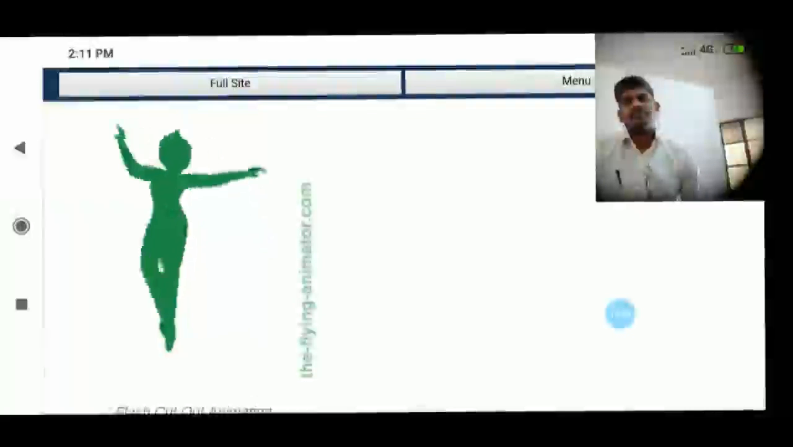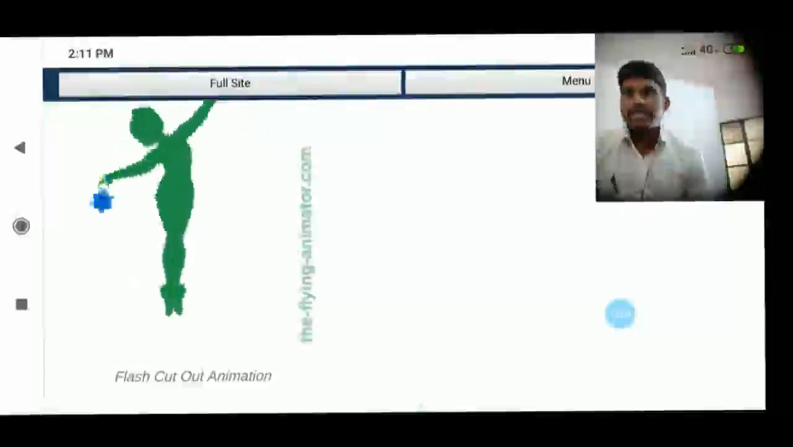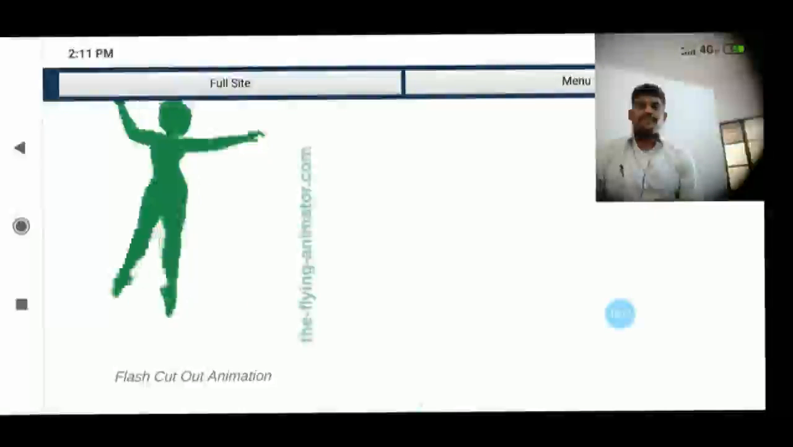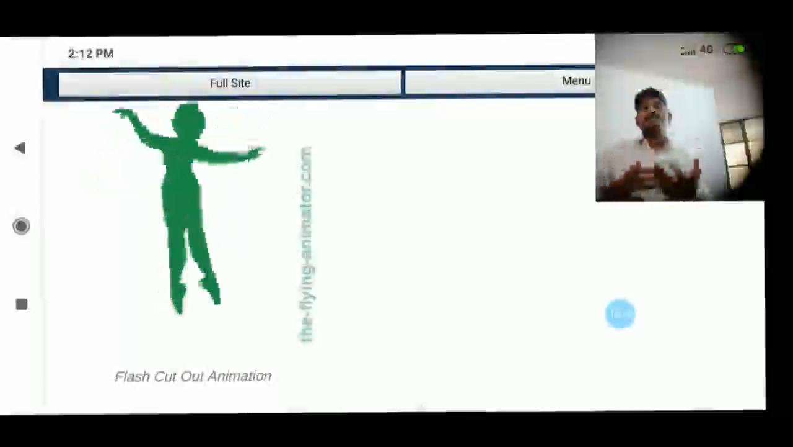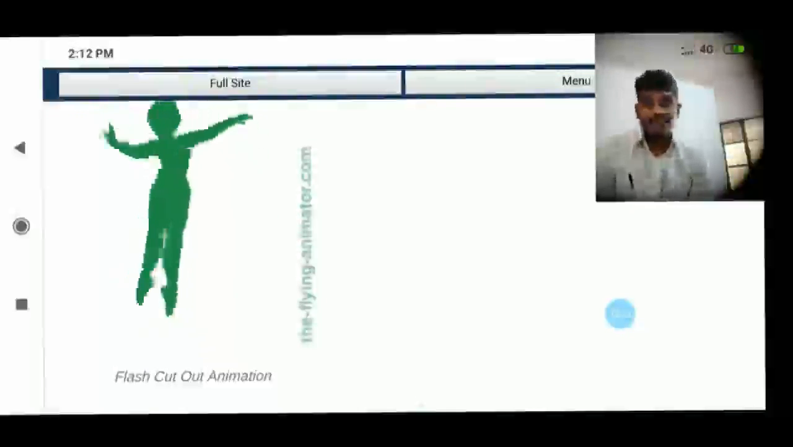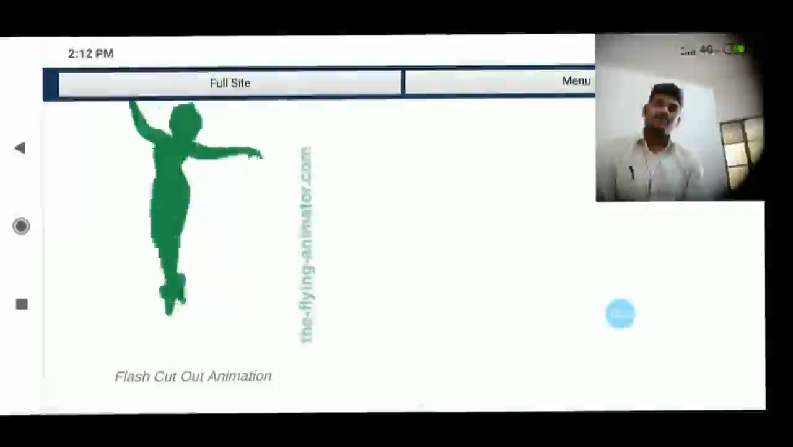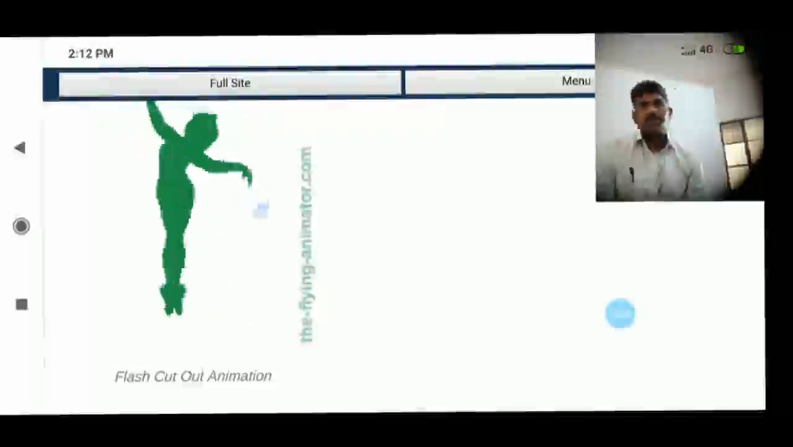What is the meaning of Flash cutout here? This image is an example of Flash cutout animation. In Flash cutout animation, there are many things that we have to follow. Many basic steps are already explained. What are the basic steps that we have to follow while making an animation? Six basic steps we discussed in the last video.